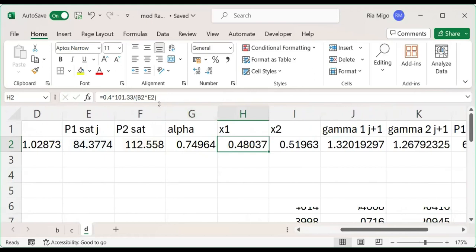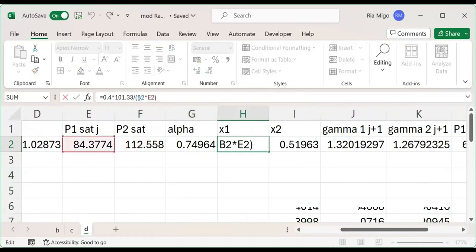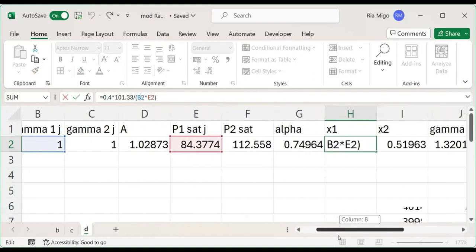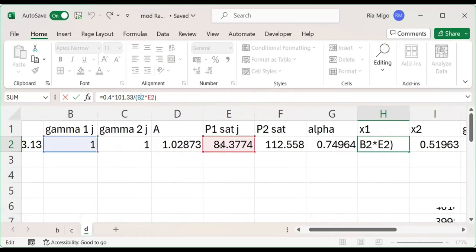Next, we calculate x sub 1 using the modified Raoult's law. So what do we need for x sub 1? We need the P1 saturation and gamma 1. So we input that into our equation. Y sub 1 is the given 0.4.